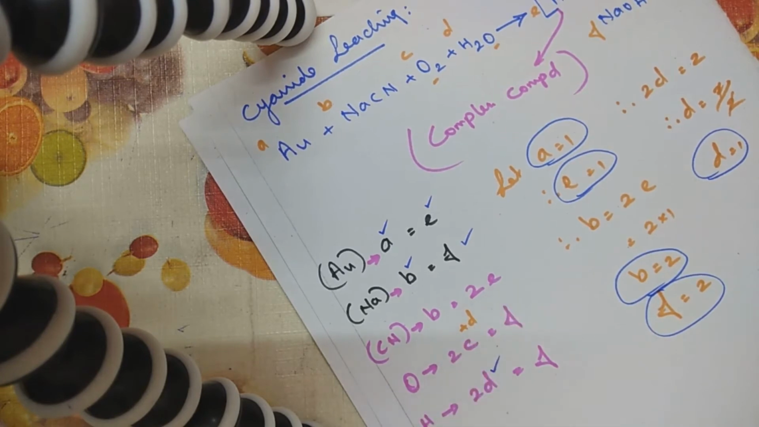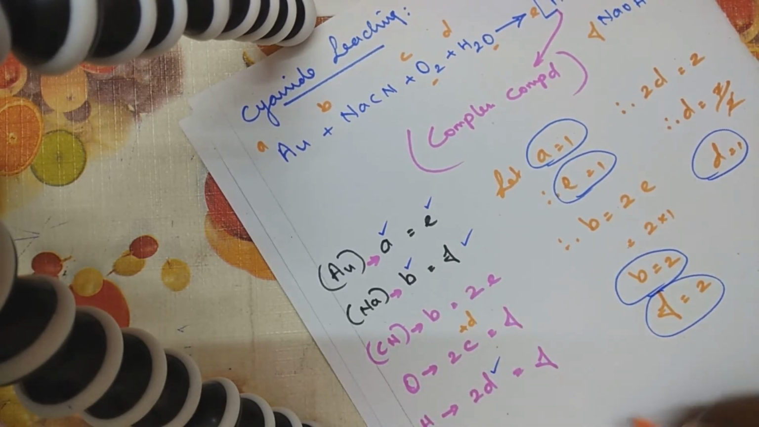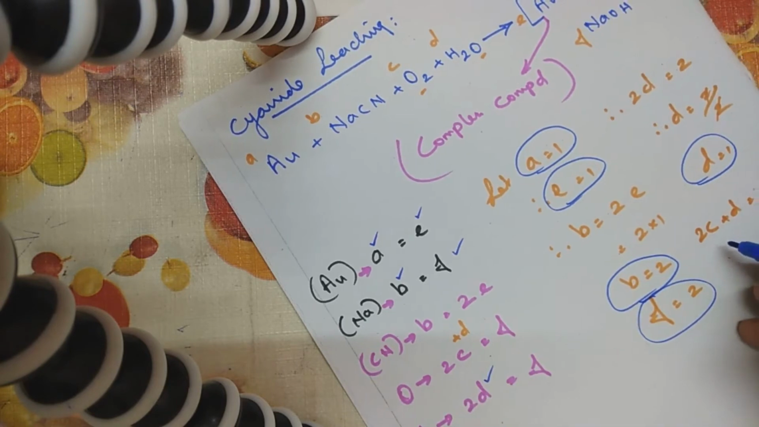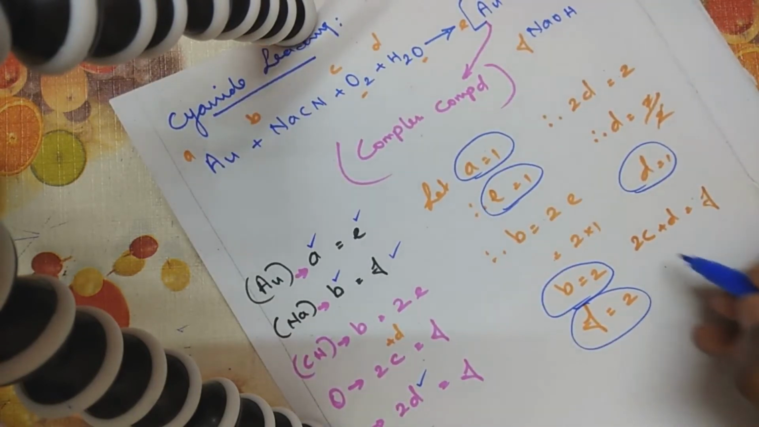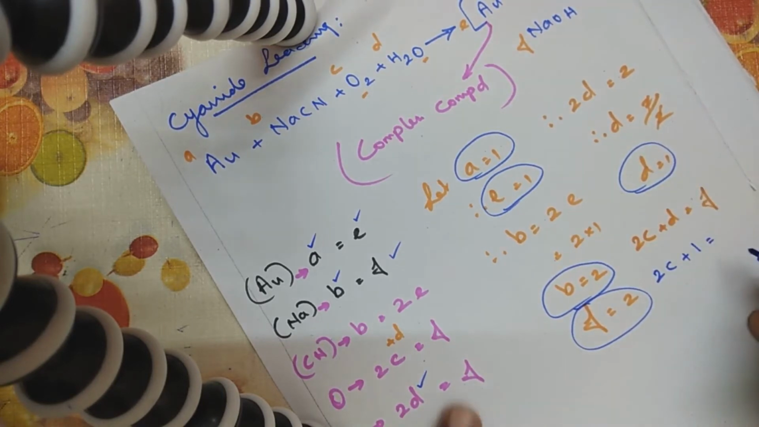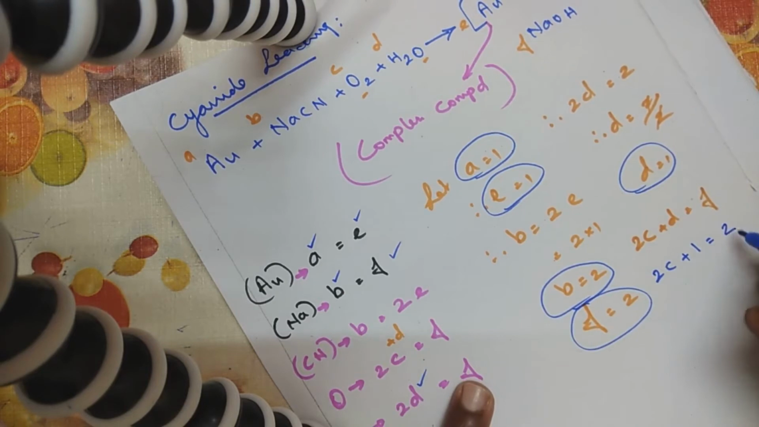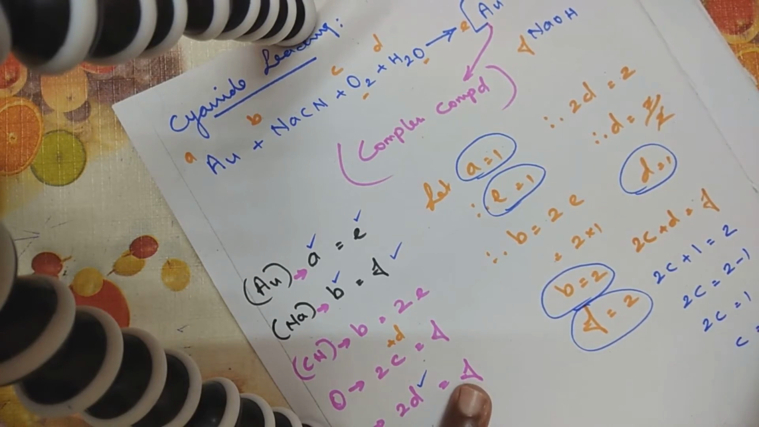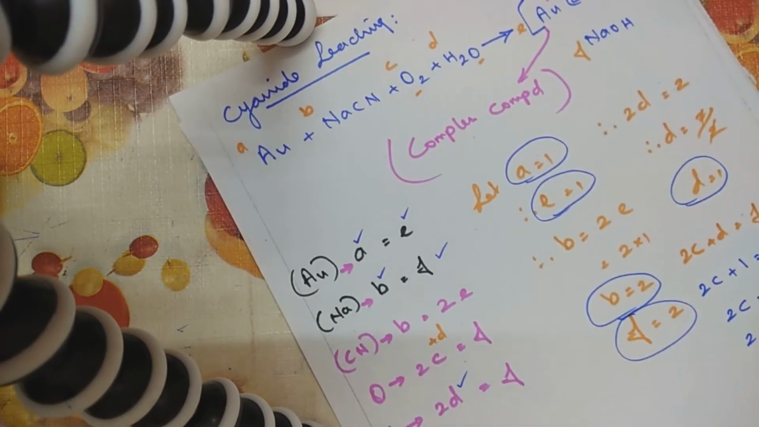Now all we have to find out is the value of C. Substitute in this equation, that is 2C plus D is equal to F. Value of C I don't know. So I'm writing 2C plus the value of my D, which is 1, is equal to the value of my F, which is 2. So subtract: 2C is equal to 2 minus 1. 2C is equal to 1. C is equal to 1 by 2.